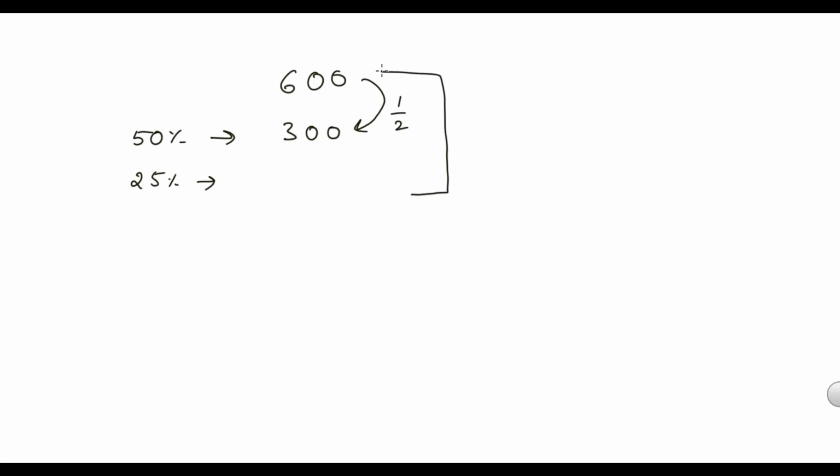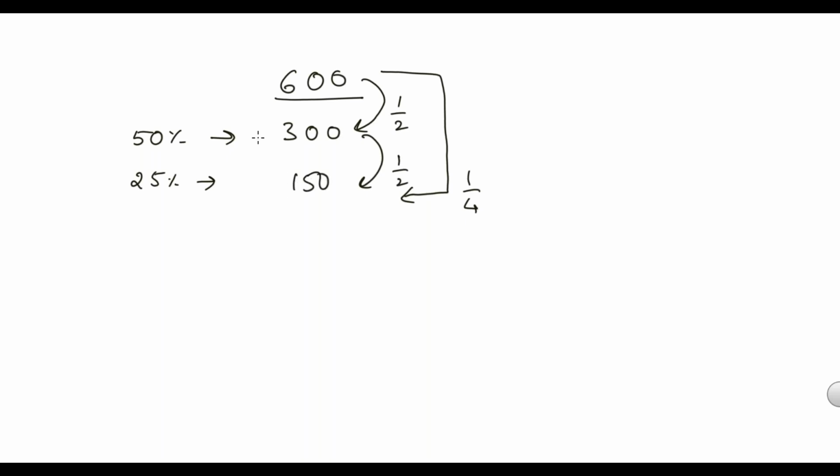25% can be taken as 1/4 of 600. Whatever the whole number we have, take it as 1/4. 1/4 of 600 is 150. Or if you find it difficult to take 1/4, then take half. Half means 50%. Now take half of 50%, which is 25%, and that is 150.